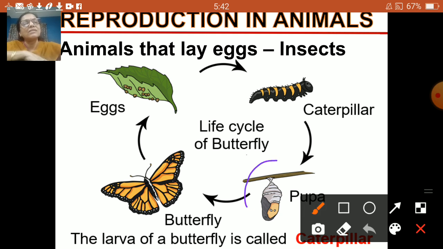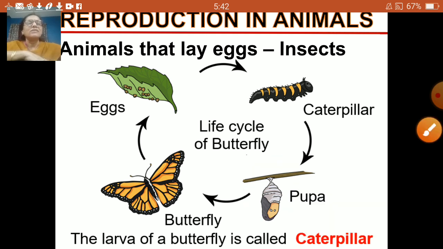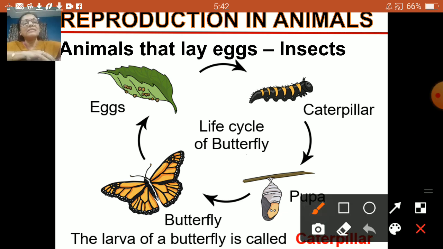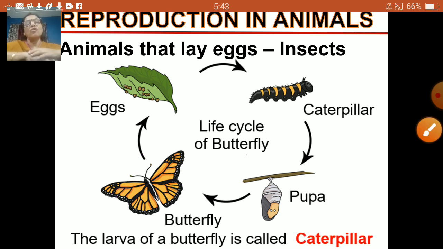The chrysalis is a covering. Inside the chrysalis the caterpillar grows and slowly changes its shape. Then it comes out of this covering and an adult butterfly is formed.